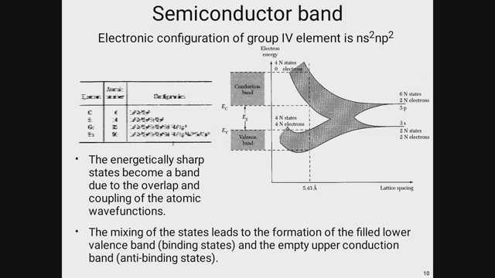This is the electronic configuration of a semiconductor, and you can also say this is the band diagram of a semiconductor.